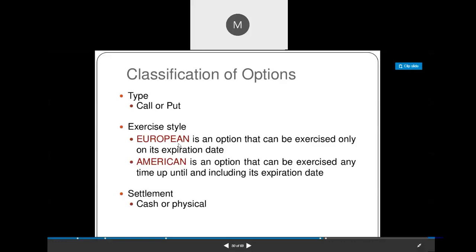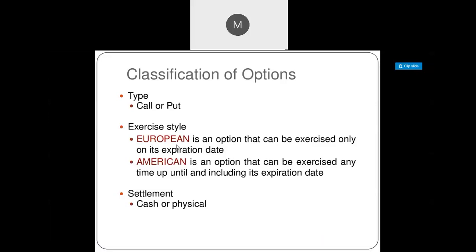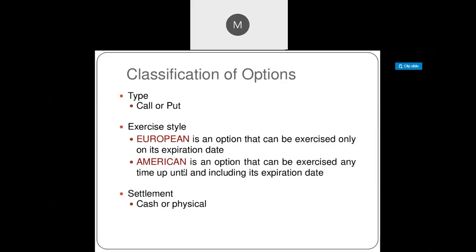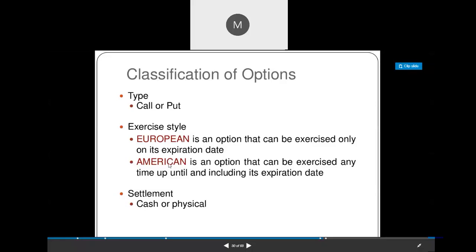If I purchase a European option, I can exercise the contract only on the expiry date, only on the maturity date, only on the fixed date. But if you purchase an American option, we can exercise at any time before the maturity date. So if the market price is favorable for the buyer in the middle of the contract, they can exercise the contract. So in India, we have American option.